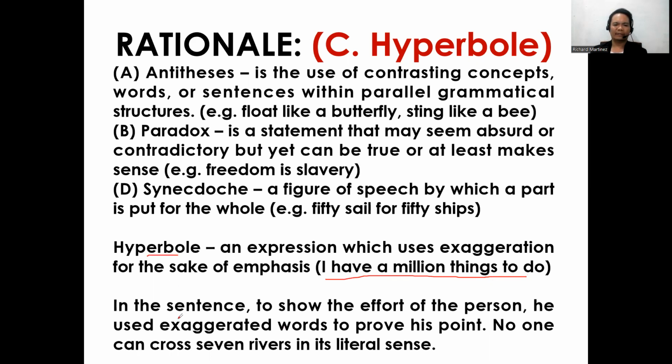In the sentence, to show the effort of a person, he used exaggerated words to prove his point. No one can cross even rivers in its literal sense.